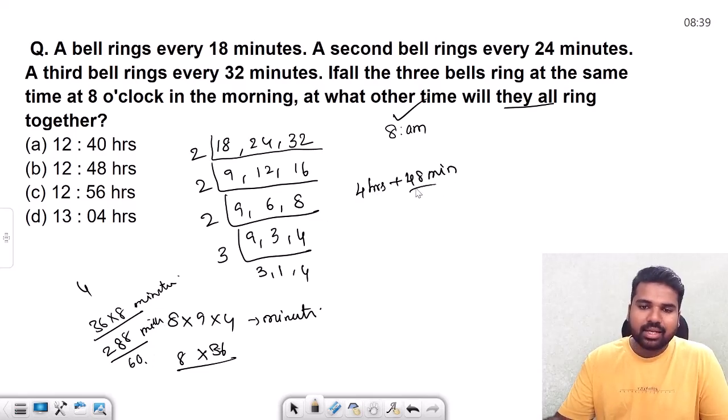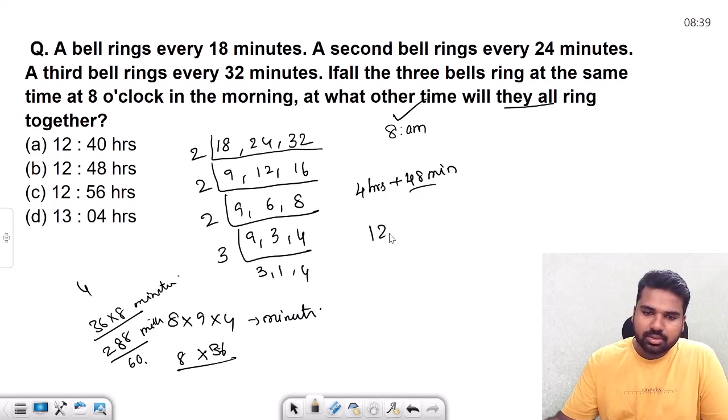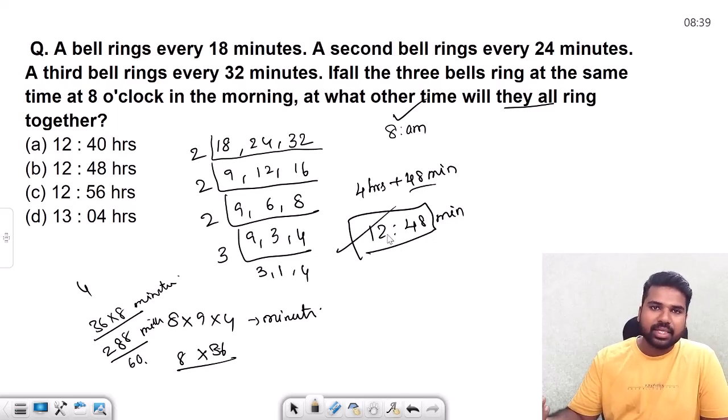Now this is the time interval after which they are again going to rank simultaneously. Morning 8 o'clock they rank together. Now you just add this much time. It is going to become 12 hours 48 minutes. Okay. So this is when they are again going to rank simultaneously. The answer will be B here.